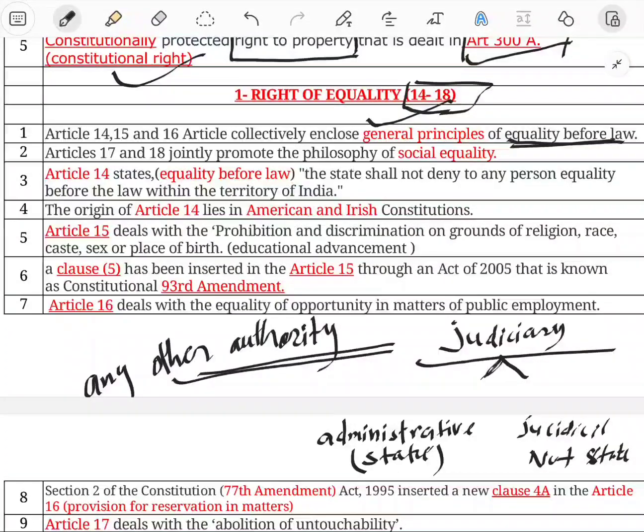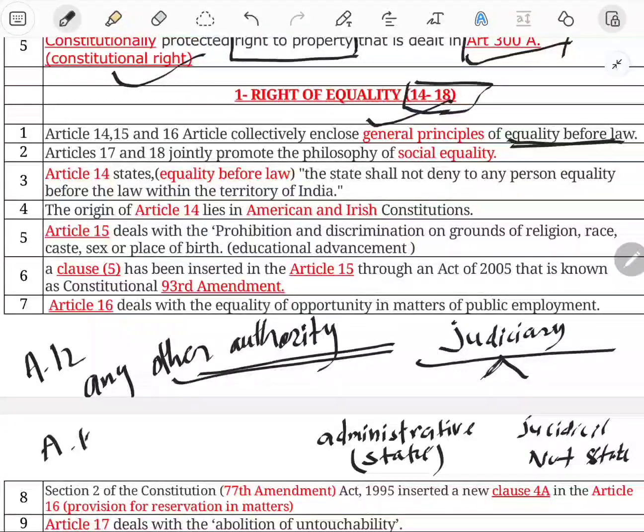You opt for what is not a state, and what is not a state is BCCI. Such questions are framed in every competitive examination. So I mentioned it specifically here, that is Article 12.